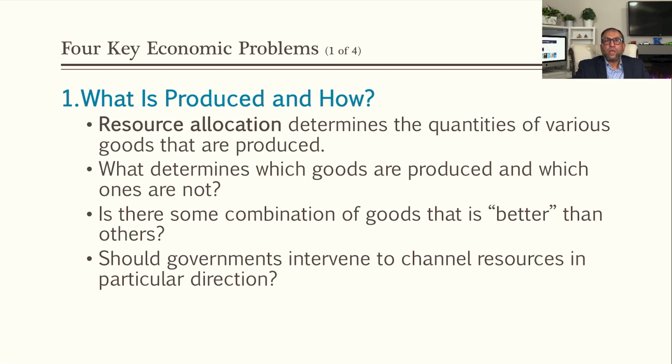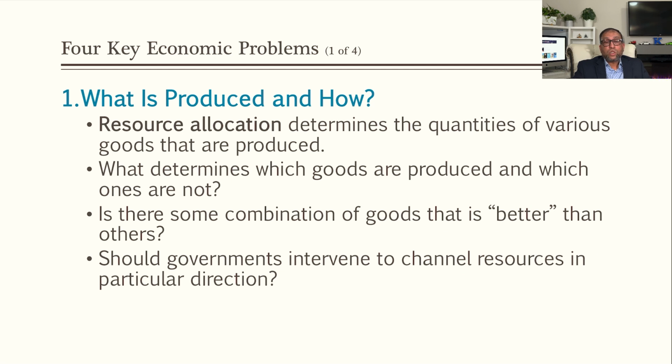If you want to become an accountant, what do you do? You study accounting at your university and then sit the CPA exam and then you become an accountant. So you want to become this, what you have to do and how you can do it, that's a question all of us answer. A farmer decides, okay, I want to grow wheat. So how can they grow wheat? They rent land, plow the field, then plant the seeds, and then water it, and later on they can harvest it. This is the process. So resource allocation determines the quantity of various goods that are produced.